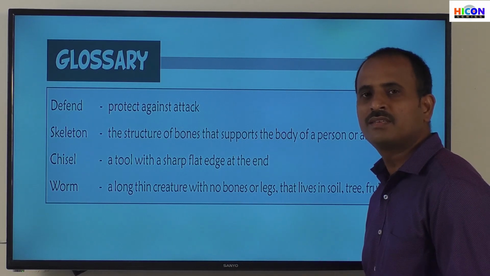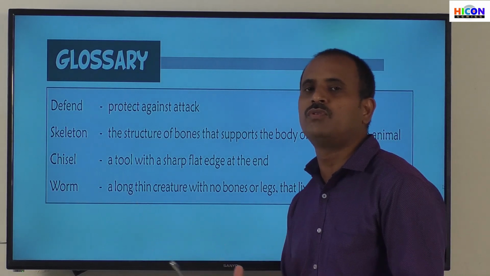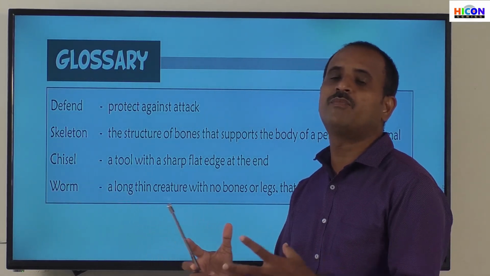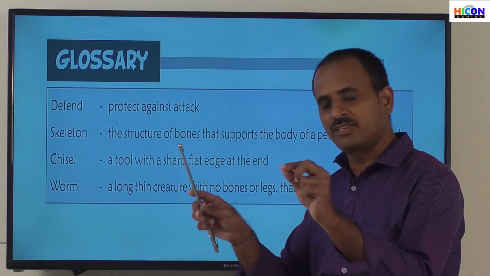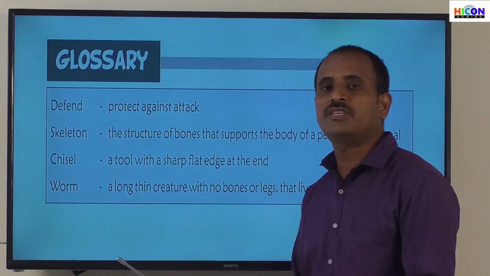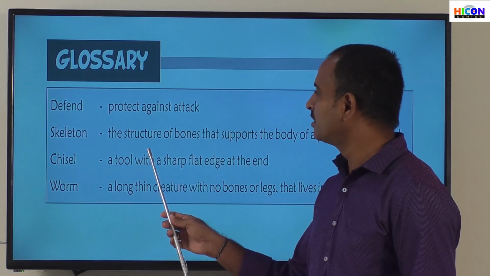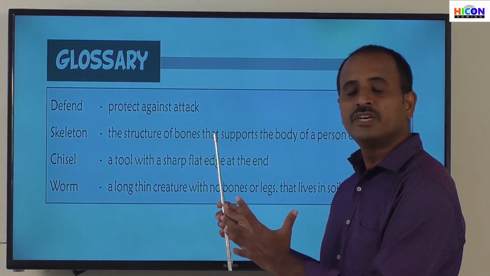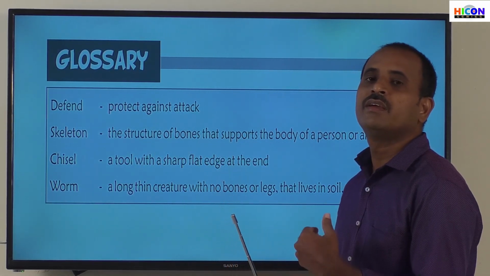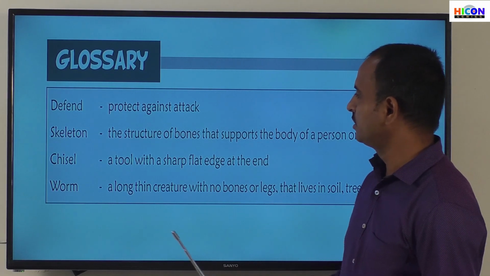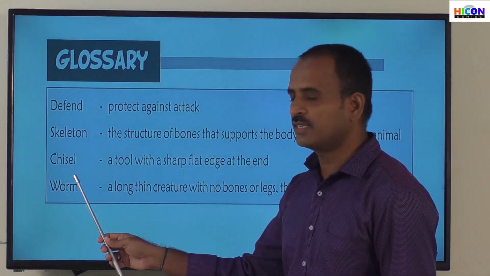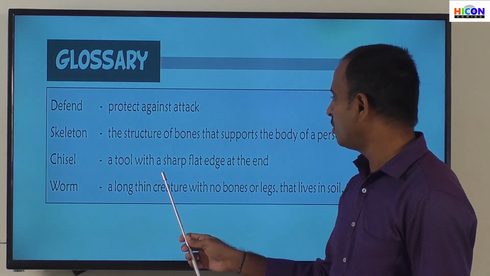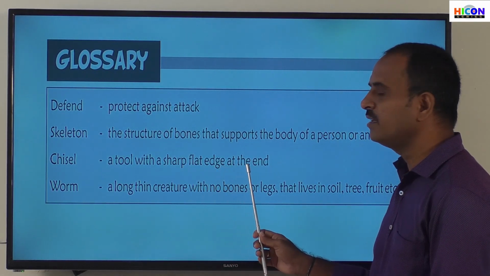Skeleton is a group of bones, that means an arrangement of bones in a frame-like structure. This frame-like structure of bones is called the skeleton, and it gives shape to every organ. Next, chisel. So, children, what is a chisel? A tool with a sharp, flat edge at the end.